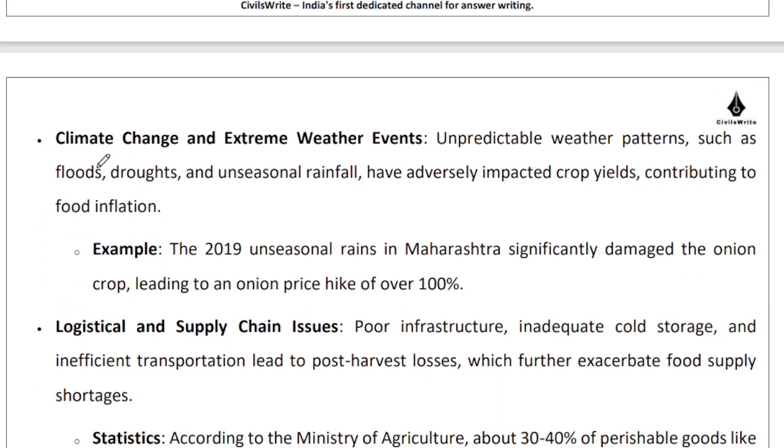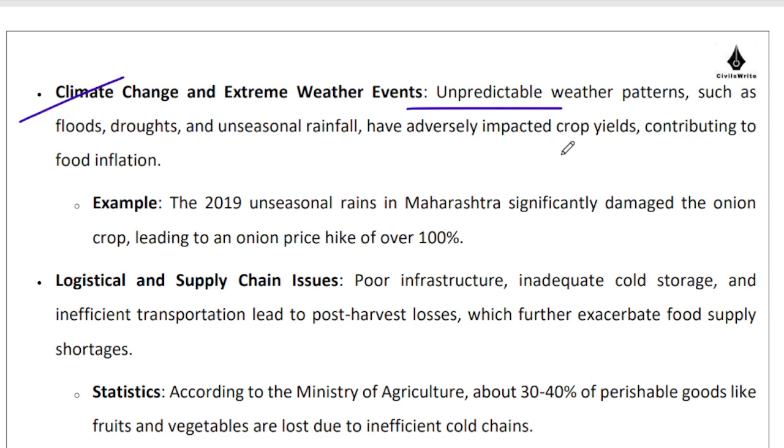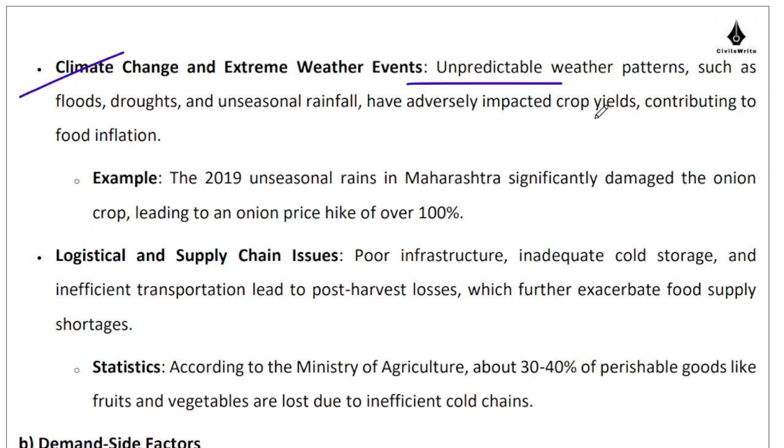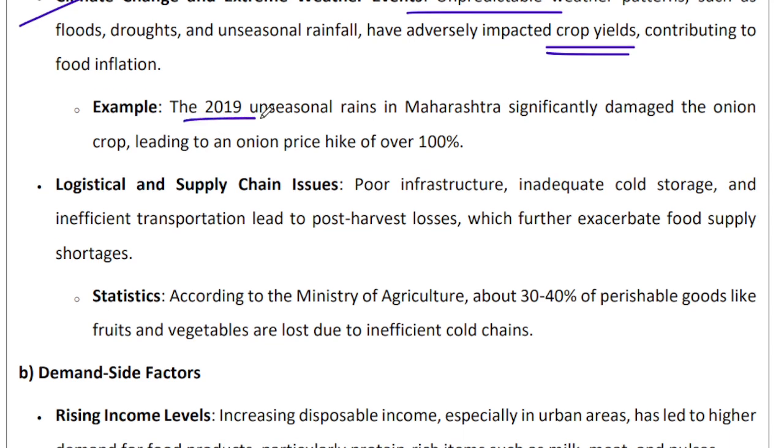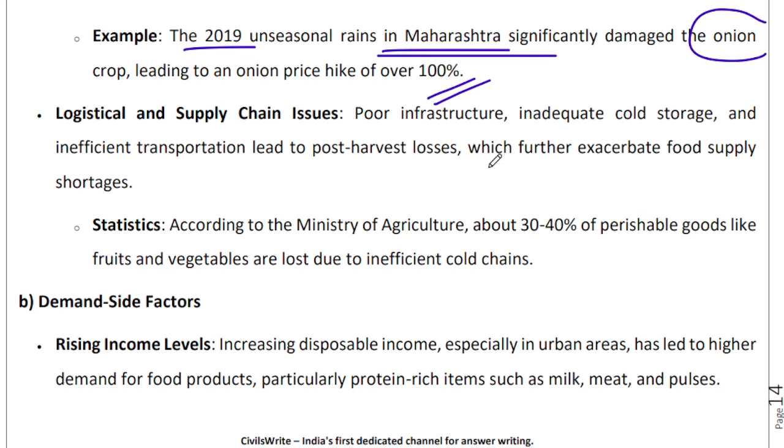You can also cite climate change and extreme weather events, that when there are unpredictable weather patterns, flood, drought, etc., naturally, it's going to have a negative impact on yield. Like for instance, in 2019, unseasonal rainfall in Maharashtra significantly damaged the onion crops, leading to a significant increase in the prices of onion. So this is something which is a very easy example for you to give, right? You can understand that, the examiner will also appreciate that.